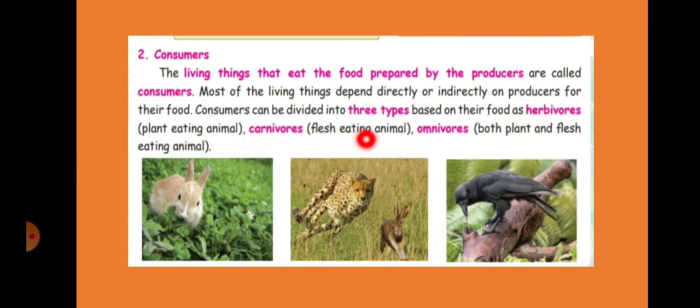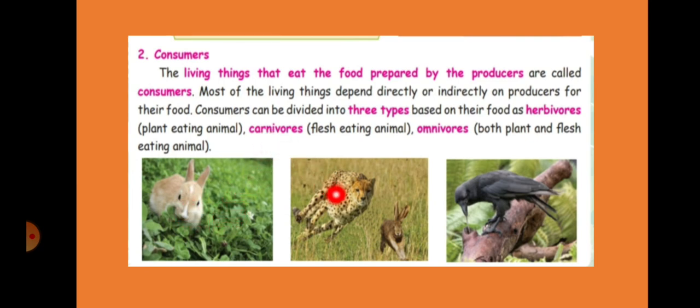Carnivores means flesh eating animals, meaning they feed on animals. Next, omnivores means both plants and animals they will be eating. So herbivores means rabbit, elephants, deer, cow, these all eat only plants.